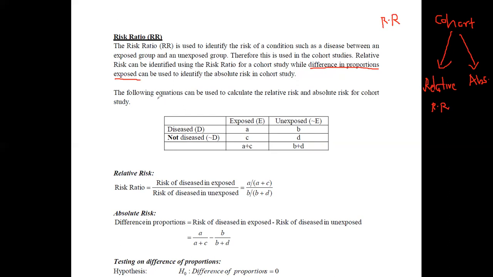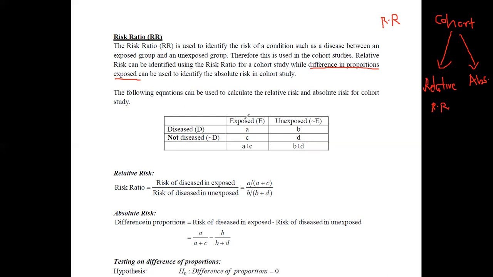This is the form of data that we can identify for a cohort study. Here we have identified the exposed and unexposed groups, and among them we have identified the number of diseased people and the number of not diseased people. Here I have named these cells A, B, C, and D. You can use the form as I have named it.